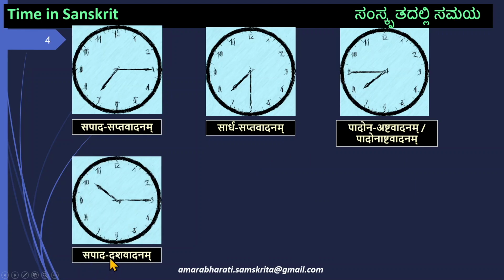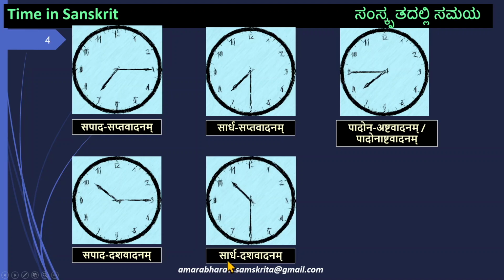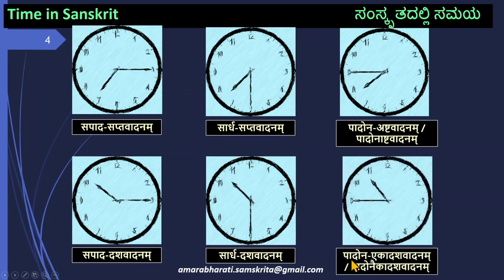Next, 10:15 is Sapada Dashavadanam. 10:30 is Sardha Dashavadanam. And 10:45 is Padona Ekadashavadanam. The Sandhi gets joined here and it becomes Padonaikadashavadanam. Padonaikadashavadanam is 10:45. So these are some times which are shown. We are giving you some examples of reckoning time in the Sanskrit language. We go further.